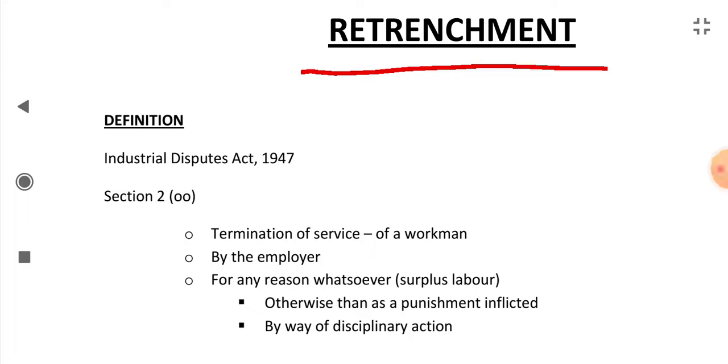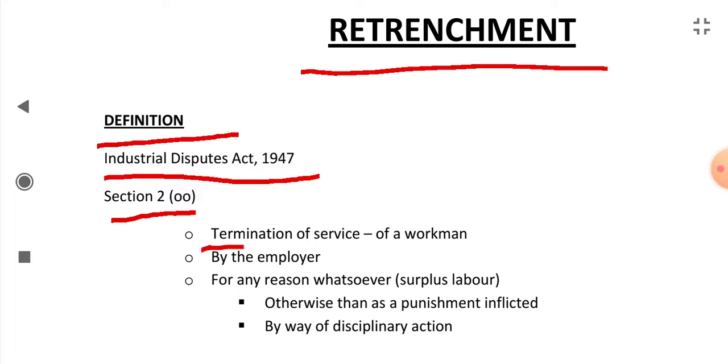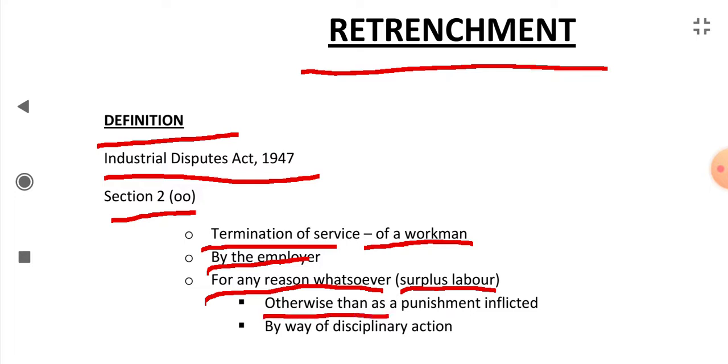Retrenchment. What is retrenchment? First we see the definition of retrenchment. It is given in the Industrial Disputes Act 1947, Section 2(oo). What is retrenchment? Retrenchment is termination of service of a workman by the employer for any reason whatsoever, mainly surplus labor, otherwise than as a punishment inflicted by way of disciplinary action.